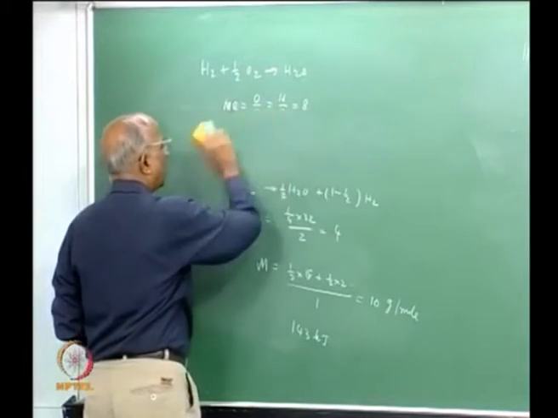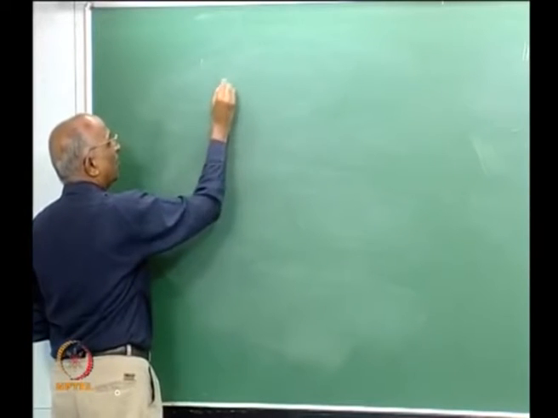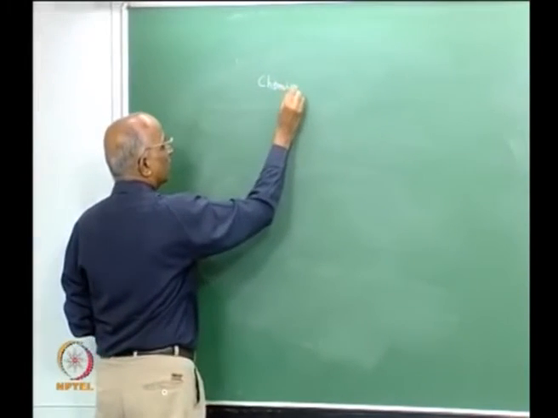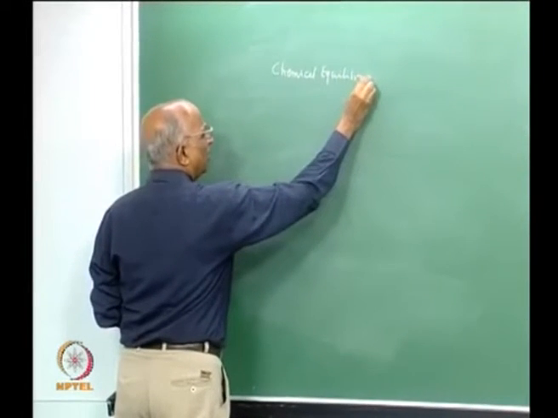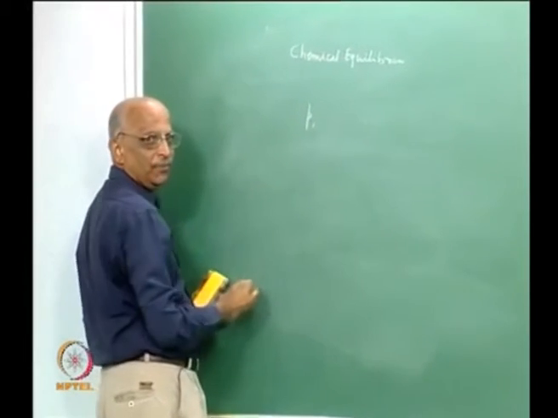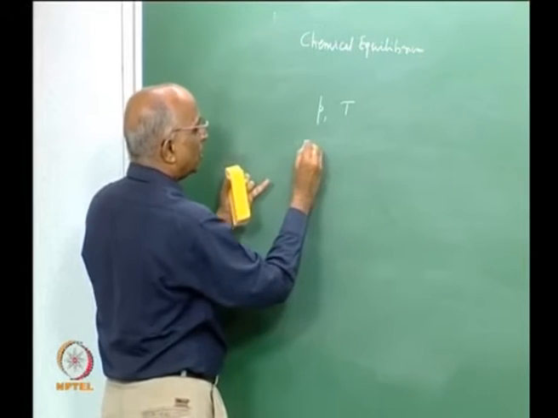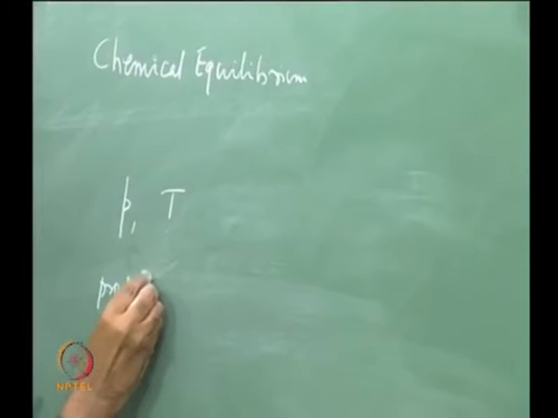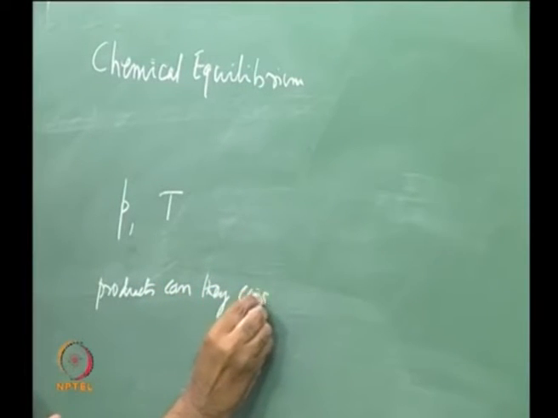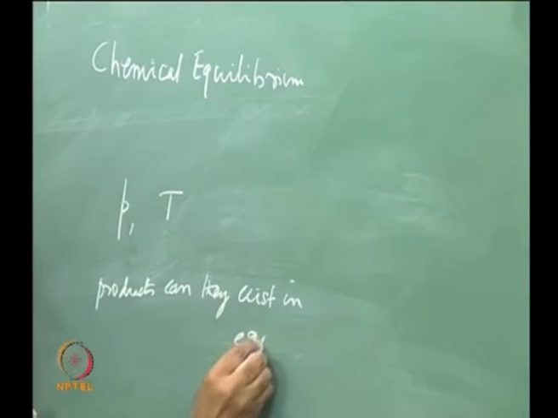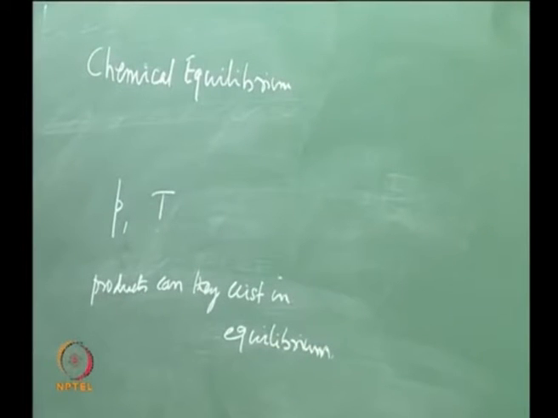Let us now go to the next part, namely how do I calculate all these things supposing I were to consider chemical equilibrium. What do you mean by chemical equilibrium? At a given value of chamber pressure, at a given value of temperature, how do the different products of combustion, how are the products, can they exist in equilibrium? Can the products exist in equilibrium?